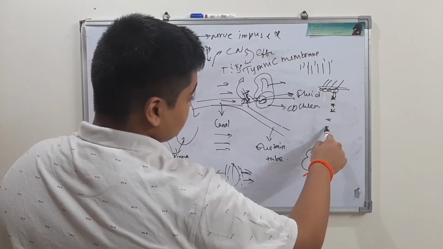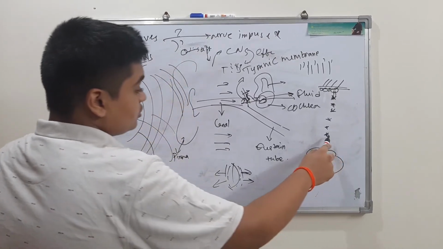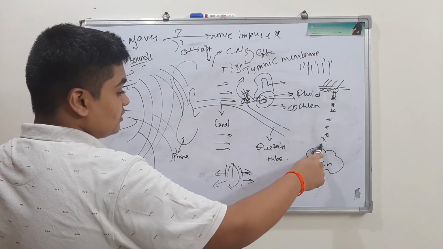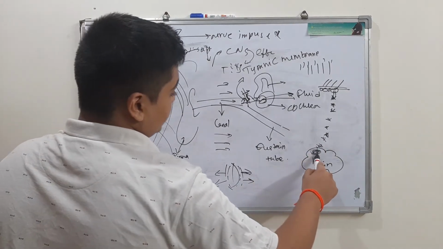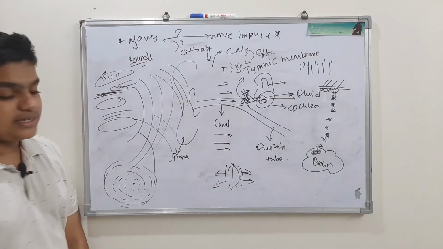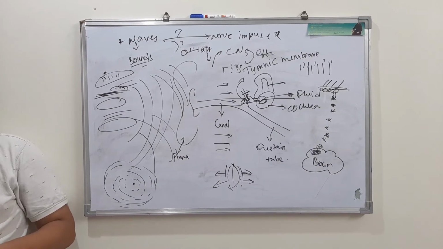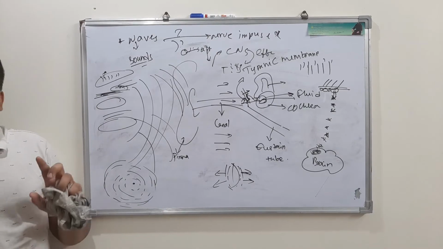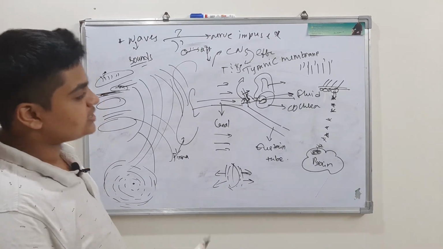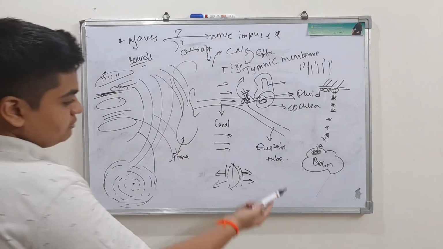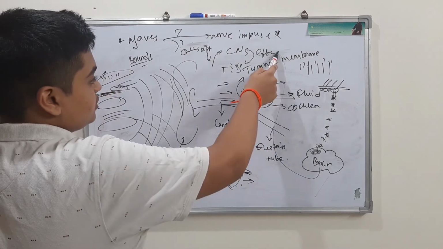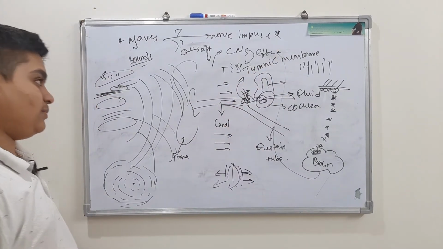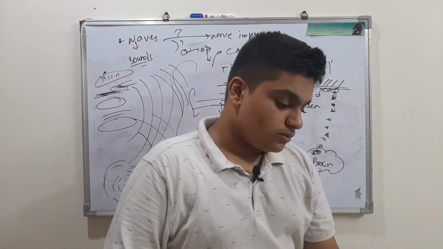From here these nerve impulses travel through the auditory nerves and reach the auditory cortex of the brain. Inside the auditory cortex, the impulses are analyzed and decoded, and it decides what to do, to listen or not. Again the brain sends information through the efferent nerve fibers to the tissue.